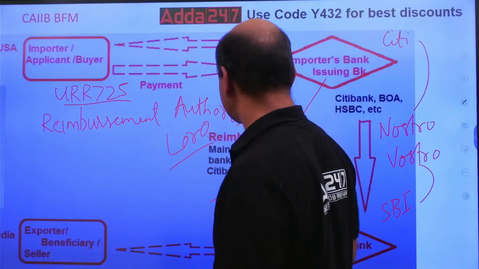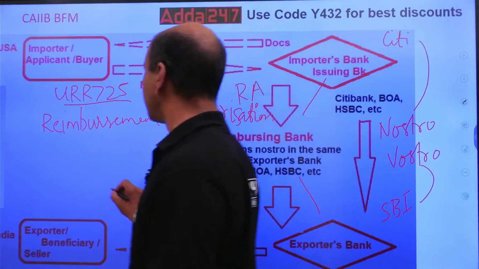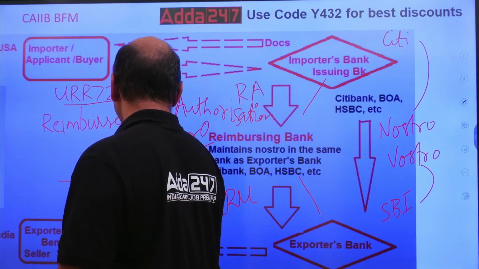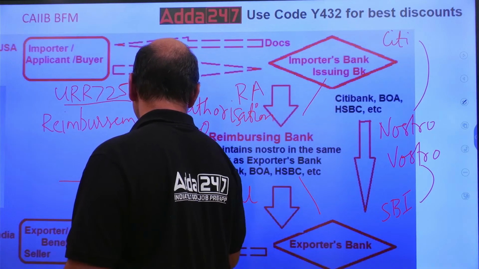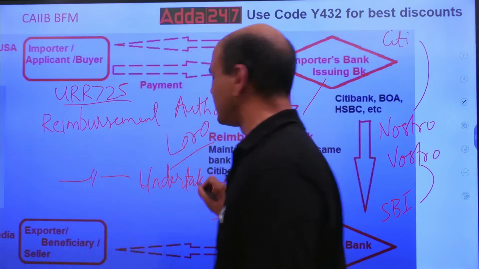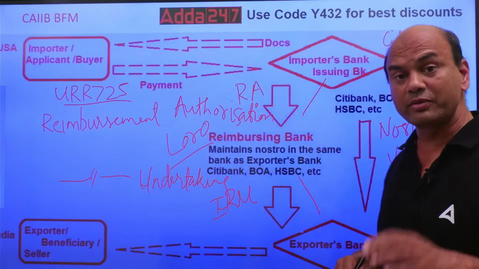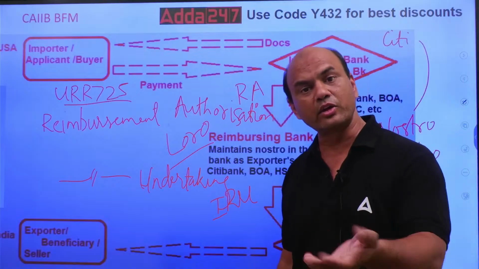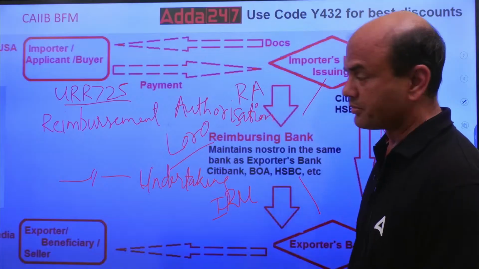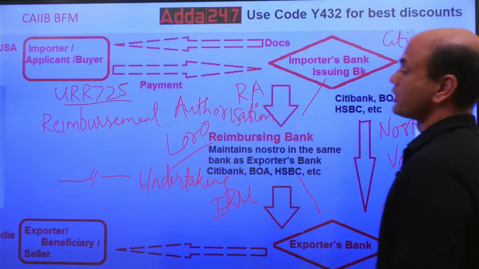What is IRU? Irrevocable reimbursement undertaking. I'll just write this, undertaking. Irrevocable. Kindly note it is irrevocable. Irrevocable means what? Once it is sent, it cannot be cancelled without the consent of the other party. So that is known as irrevocable.